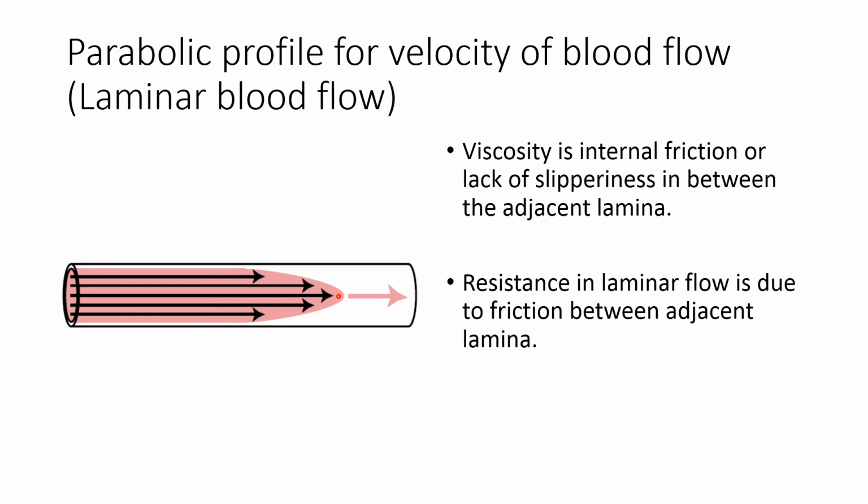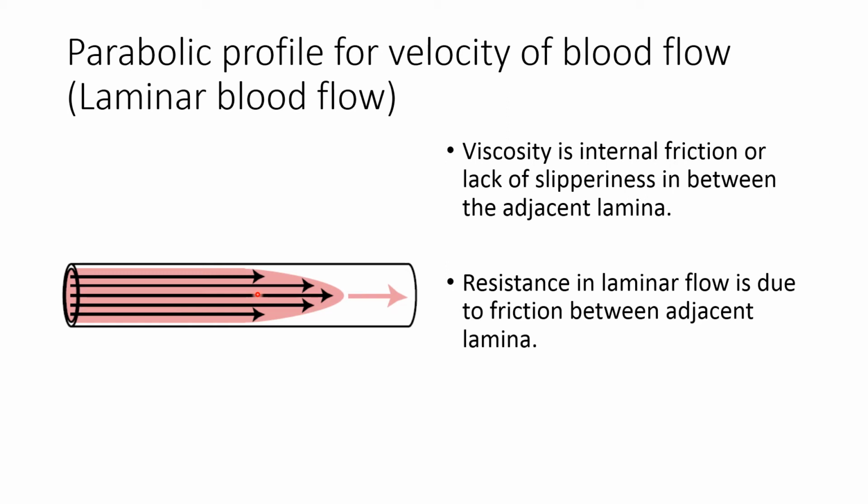Viscosity is the internal friction or the lack of slipperiness present between the adjacent lamina. So here we can see the different lamina, and when these lamina slip over each other, it provides a certain amount of internal friction, and this internal friction is known as viscosity.